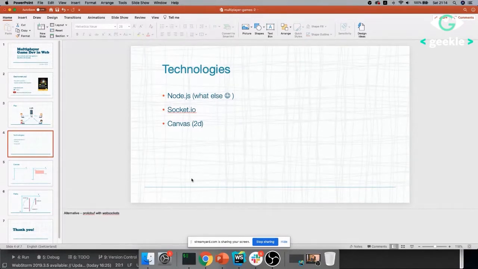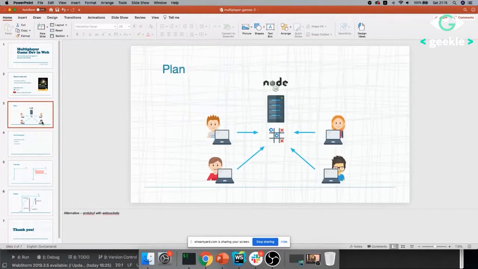So let's kick off. Our idea is we'll build the multiplayer version of 5 in a row, but not for 2 players. For as many players as you want, and all in real time. So no waiting for the turns. Everyone is making the turns at the same time. So let's start off, right?